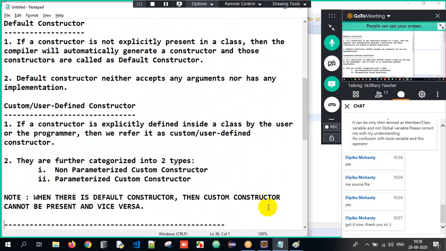If the compiler generates it, it's default. If the programmer generates it, it's custom. Custom constructor can be seen, default constructor cannot be seen. Custom constructor might be parameterized or non-parameterized, and default and custom cannot be present at a time directly.